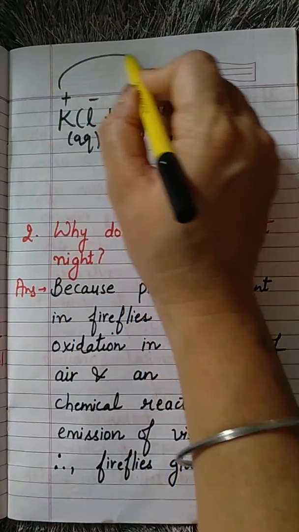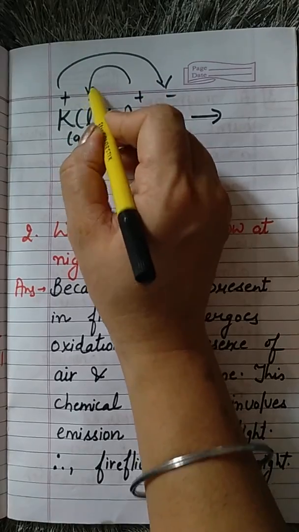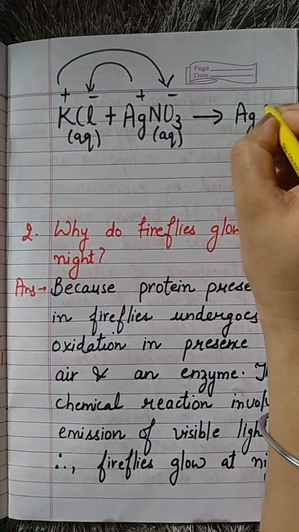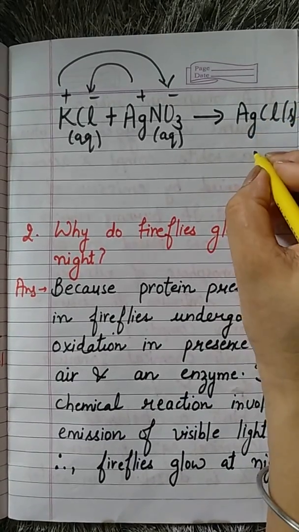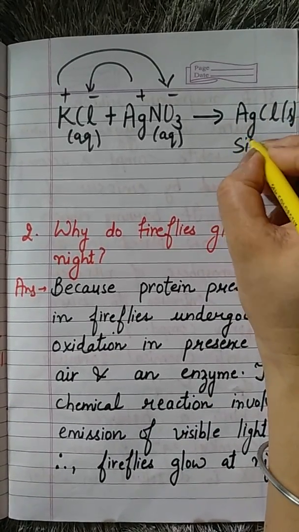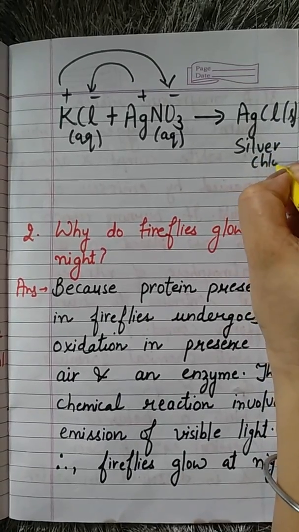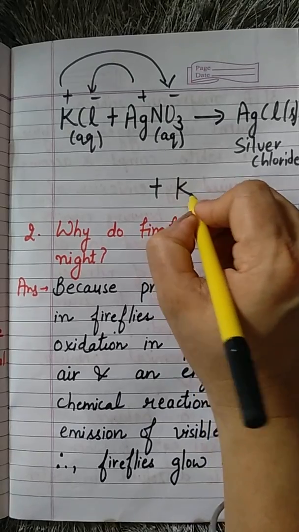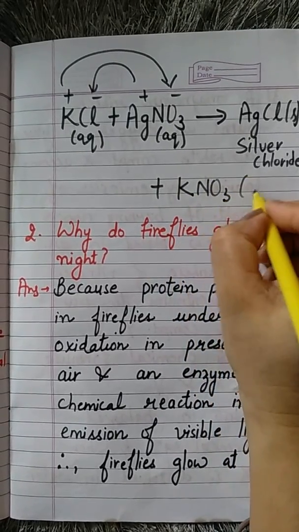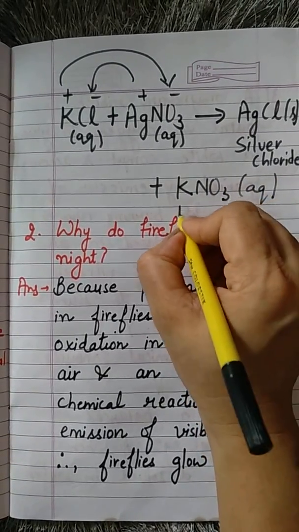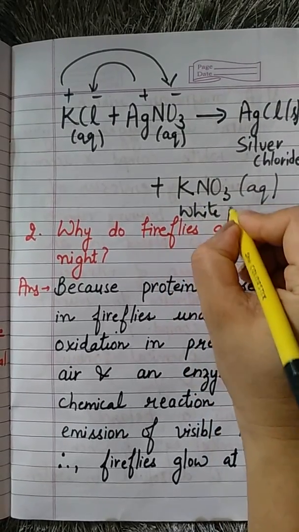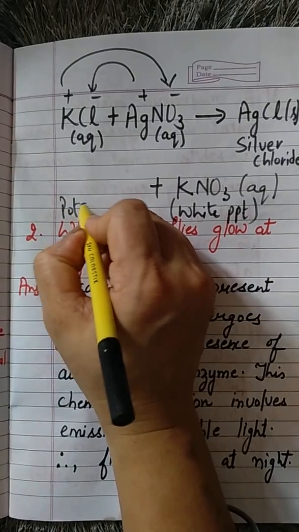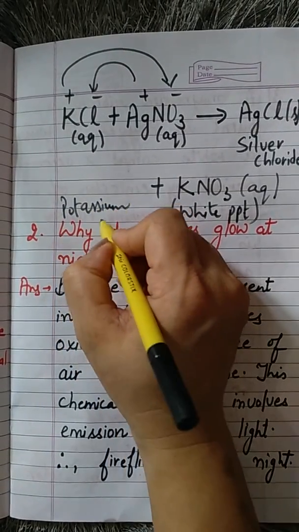So positive will go with negative and negative will go with positive. So what will we have? Silver chloride, which is solid, and along with silver chloride, potassium nitrate is formed, which is aqueous. Here the white precipitate is silver chloride.